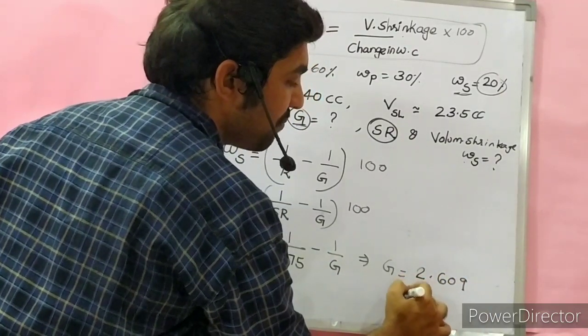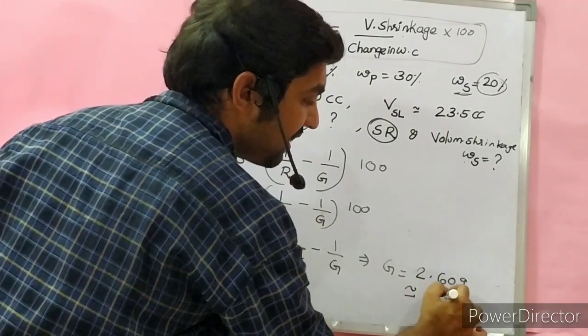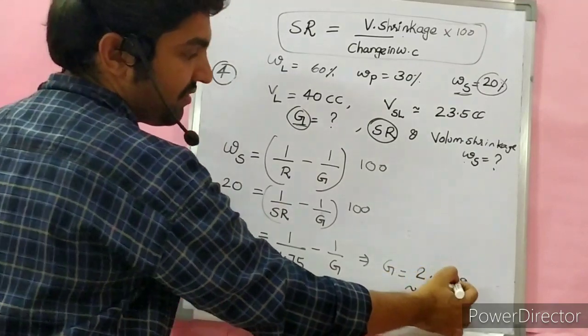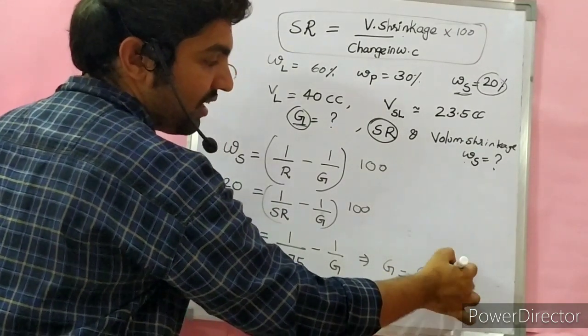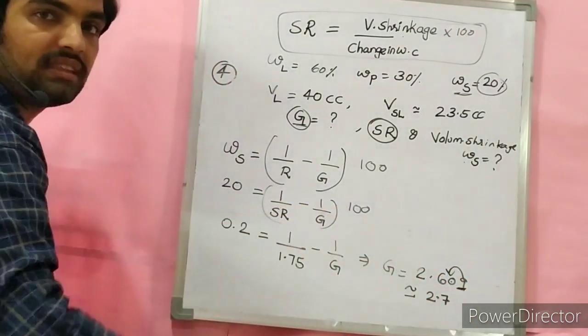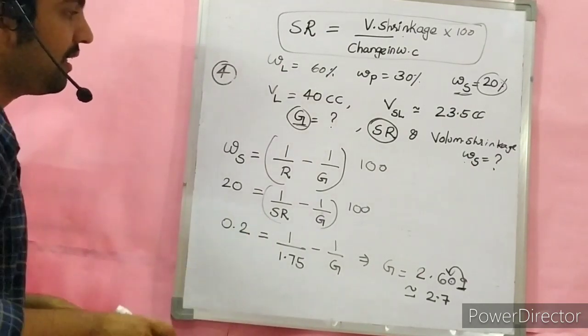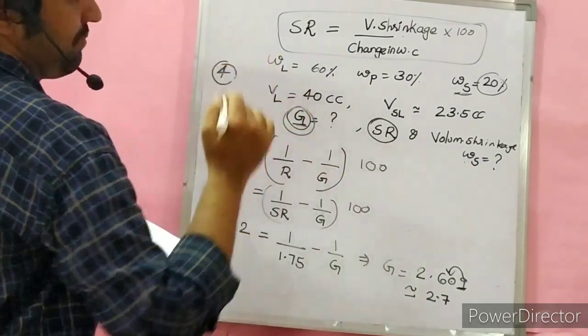This value should be reported as 2.7. Why? Because here the value is greater, hence we add 1. 2.7 is the G we have determined.